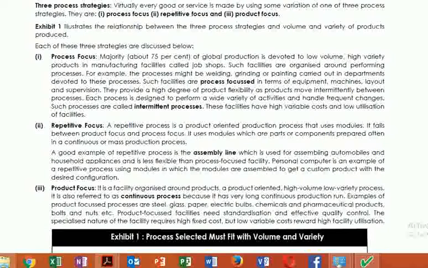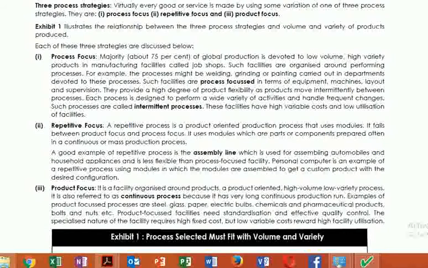The second one is repetitive focus. What do we mean by repetitive focus? The best example you can take is the assembly line. What does the assembly line do? An assembly line is where the parts, say there are 5 parts, are assembled and a complete product is made. In an assembly line, this work of assembling different parts to make a particular product is done repetitively. So that is nothing but repetitive focus.